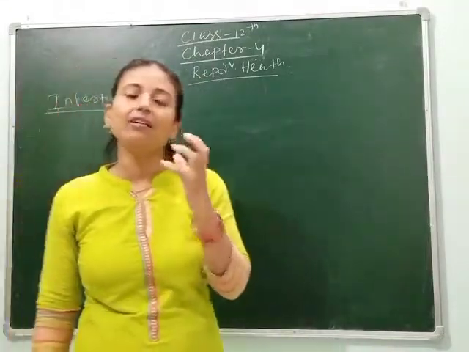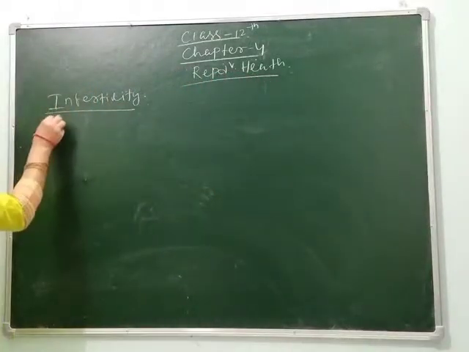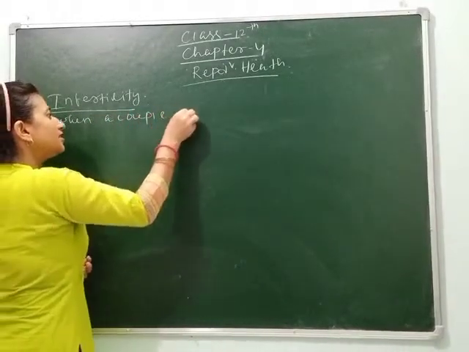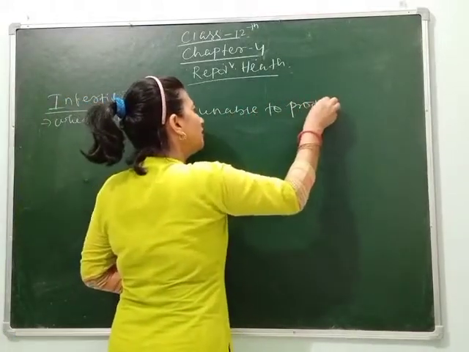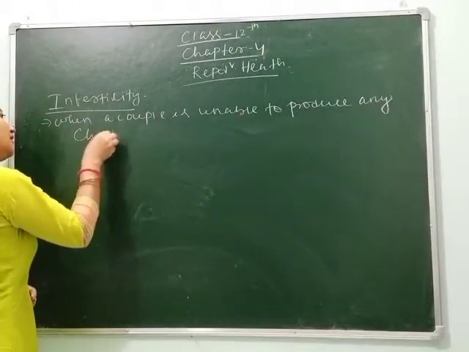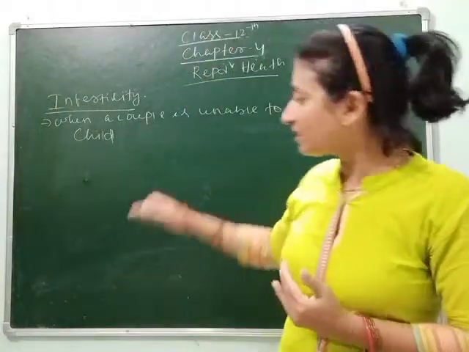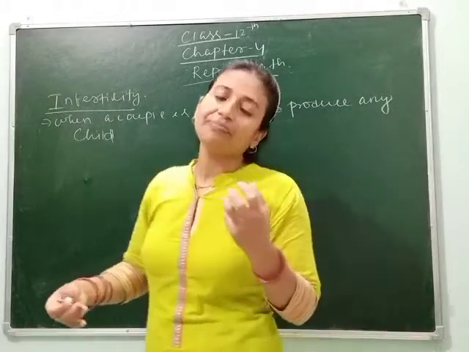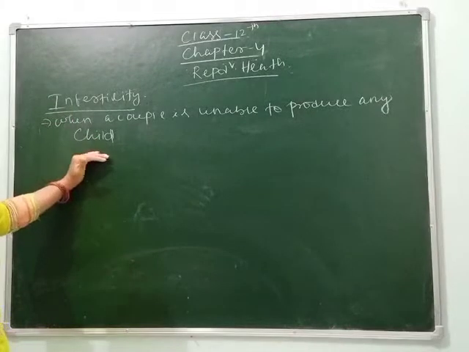Infertility means when a couple is unable to produce any child. So why does this occur? Who is responsible for this? Either the female partner or the male partner. What are the suggestions or remedies for this infertility?